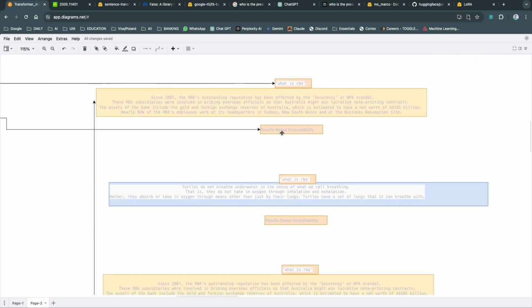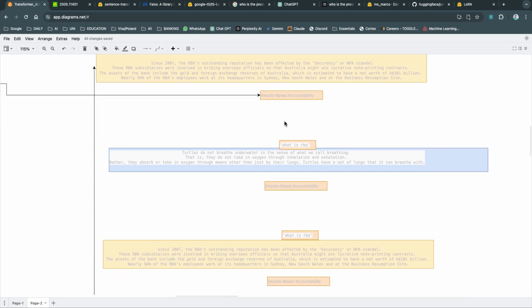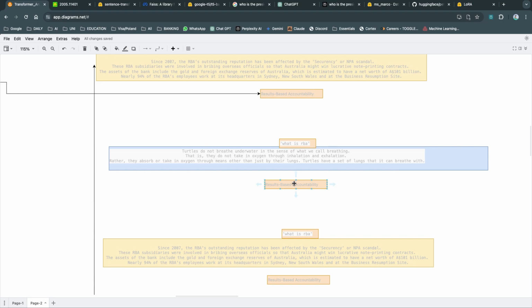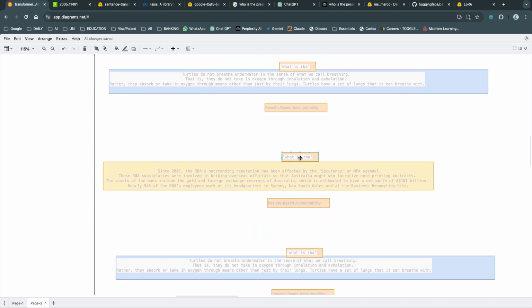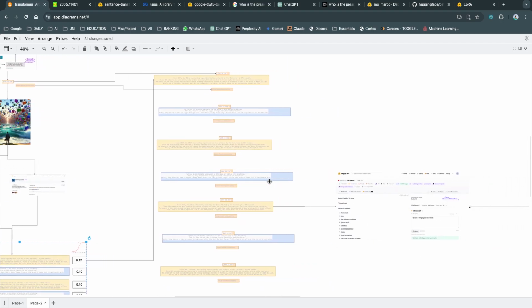So we have 10 retrieved documents. Each query is concatenated to a document and we have an answer to that document. So basically the same query, the same answer, but with document 2. Same query, same answer with a different document. So we have 10 pairs of these documents and the answers.